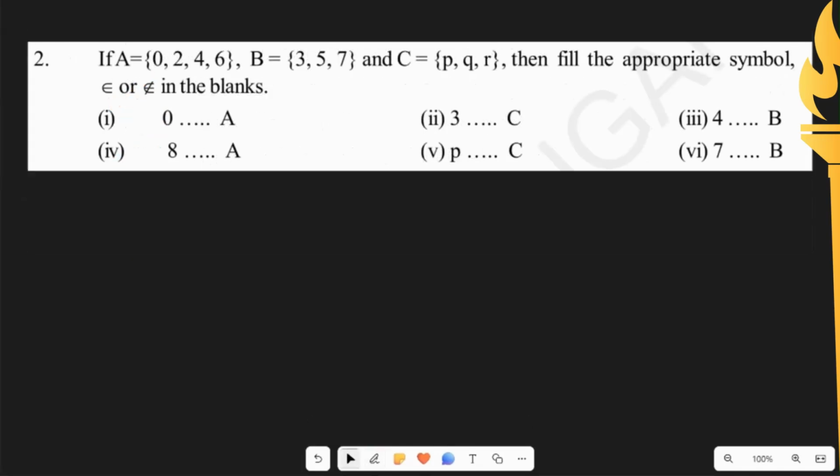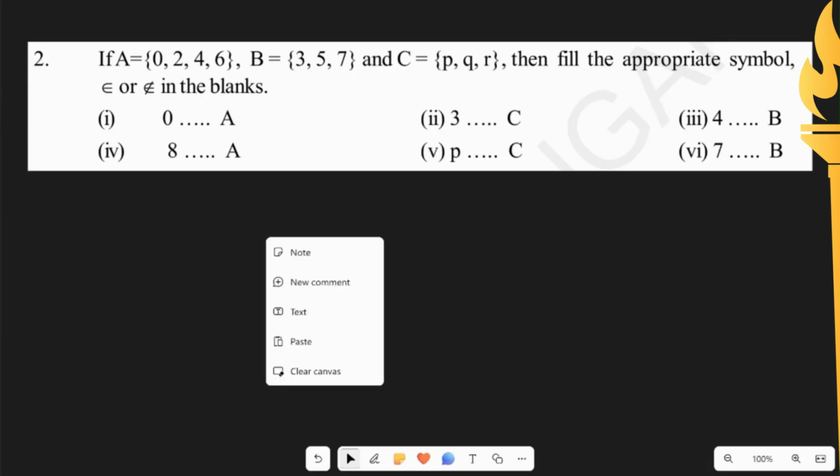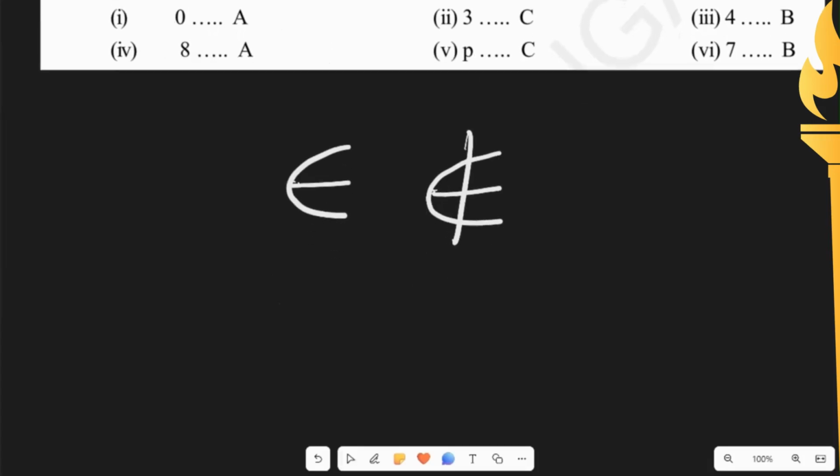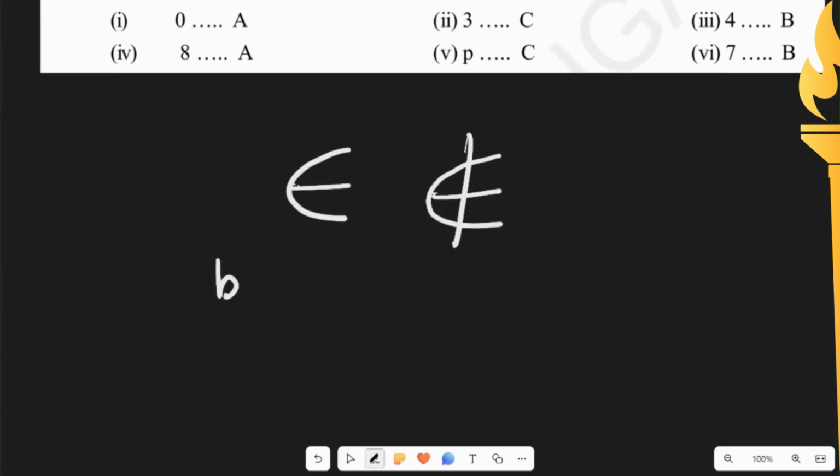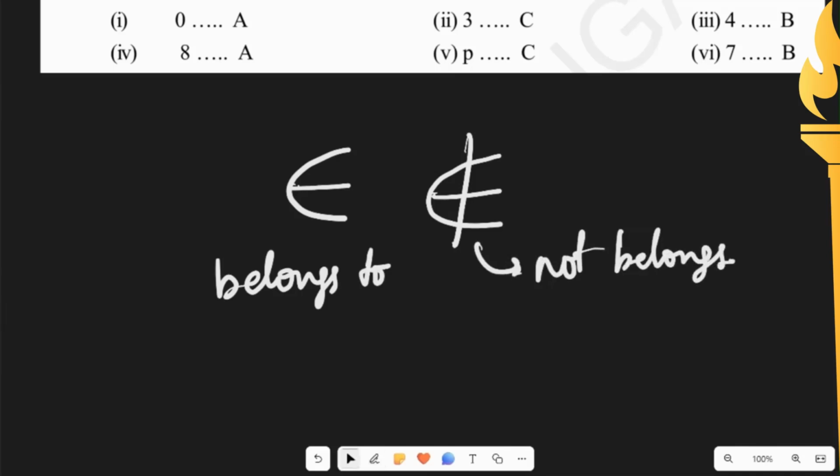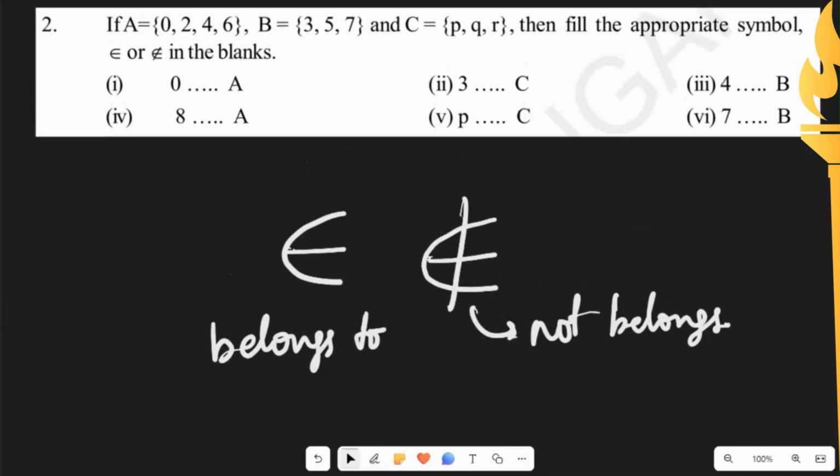So this is the second question of exercise 2.1. It says, if A is equal to {0, 2, 4, 6}, B is equal to {3, 5, 7}, C is equal to {P, Q, R}, then fill the appropriate symbol, belongs to or does not belong to, in the blanks. So first, what are these symbols? This is the symbol which we call belongs to, and this one is does not belong to. They say whether an element is a part of the set or not.